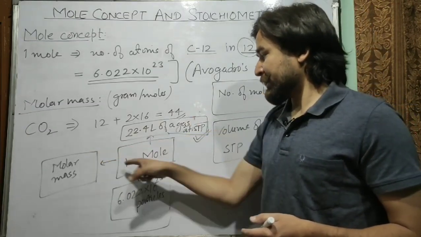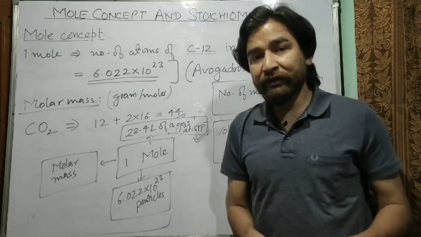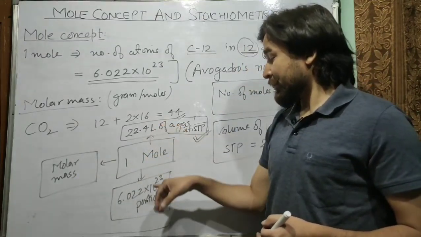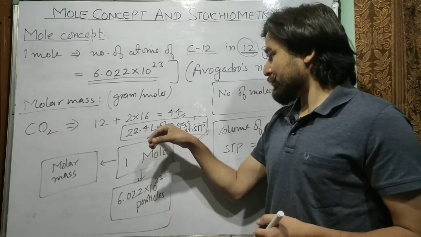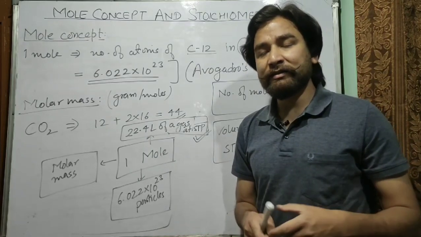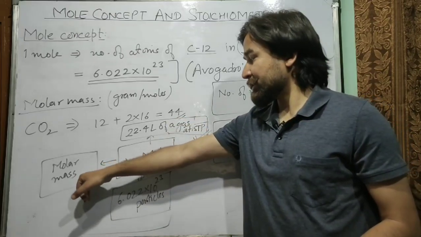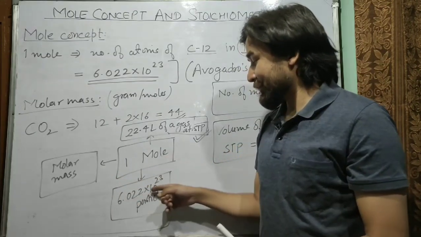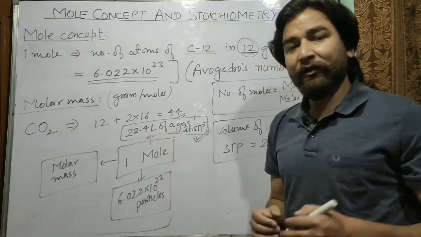You can still calculate the relationship between the mass, the number of moles, and the number of particles. So from here we can calculate the number of particles from mass, or number of particles from volume, or mass from number of particles, or mass from volume, or volume from number of particles. Because they are interrelated, in the numericals you will have to find one with the help of another. So please remember this relationship. 1 mole is equal to the molar mass. 1 mole is also equal to 6.022 into 10 raised to power 23 particles, and 1 mole has 22.4 liters of a gas if it is a gas.